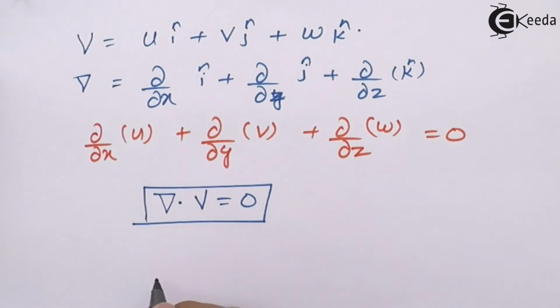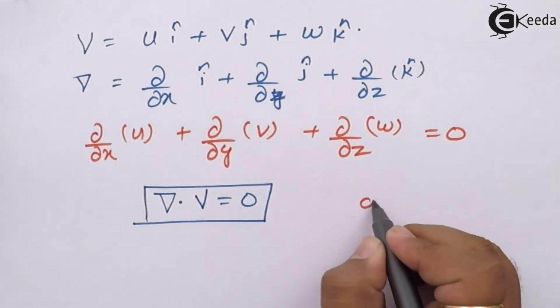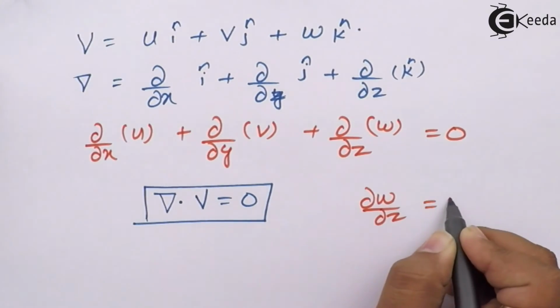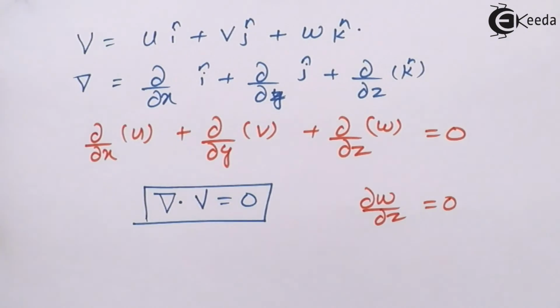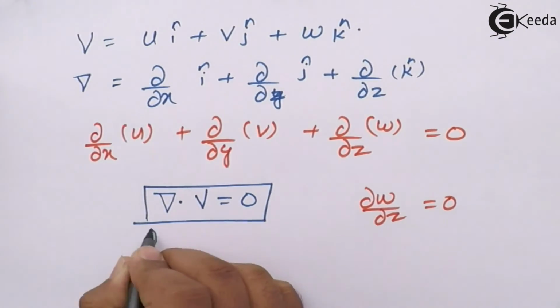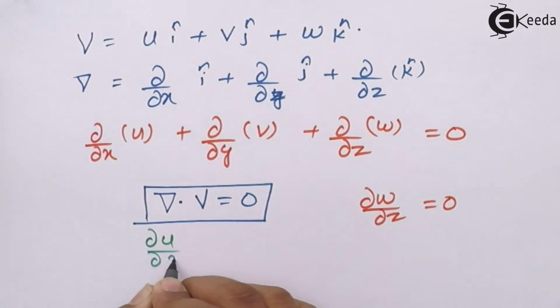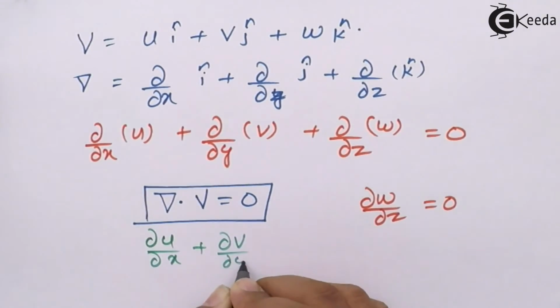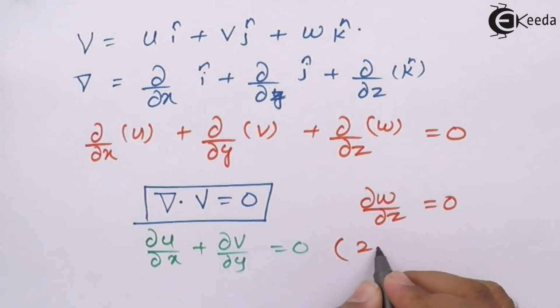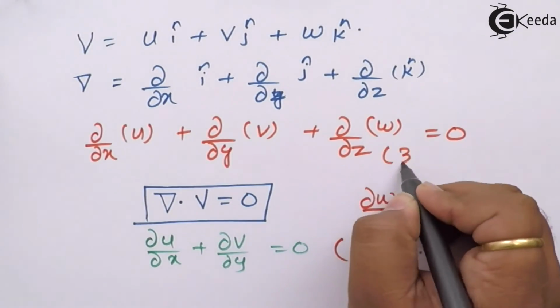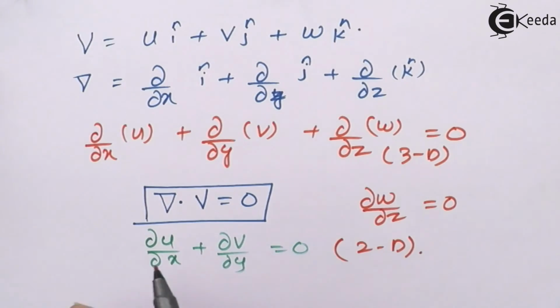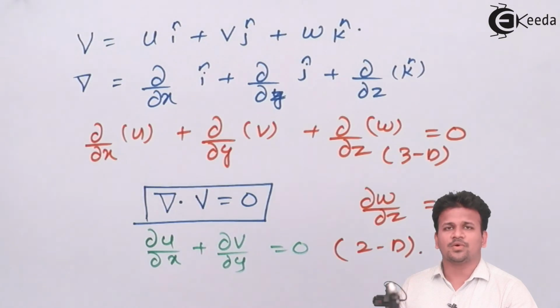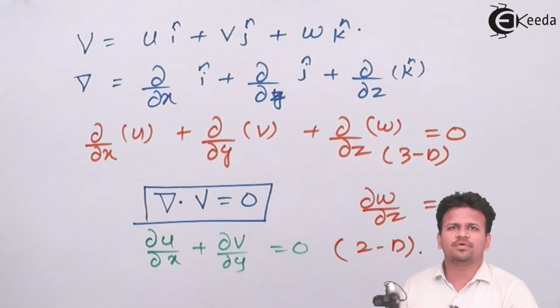Now, if this is a 2-dimensional flow, that means dou w by dou z is equal to 0. That means velocity along the z direction remains constant. Hence, for 2 dimensions, dou u by dou x plus dou v by dou y is equal to 0. And for 1-dimensional flow, this is for 2-dimensional and this is for 3-dimensional. For 1-dimensional flow, either of u or v will be equal to 0. So I hope you have understood the derivation of the continuity equation in rectangular coordinates.